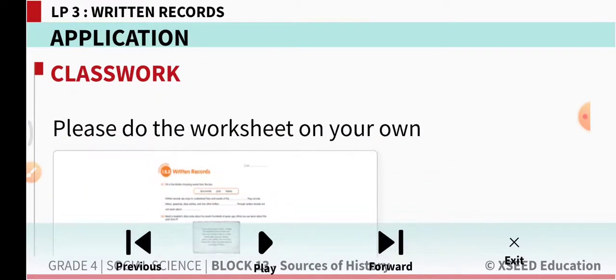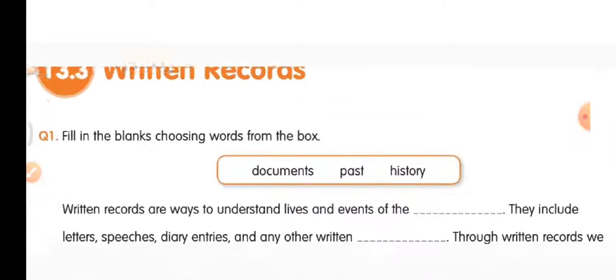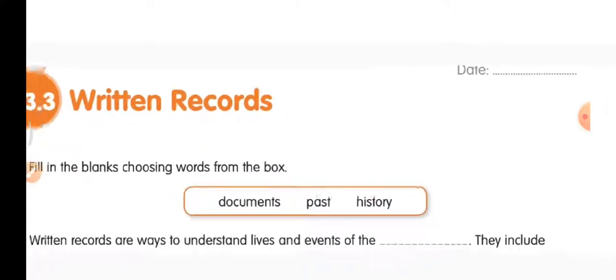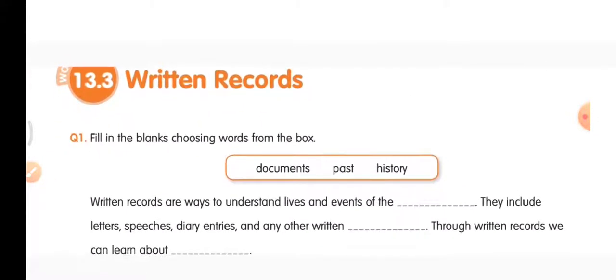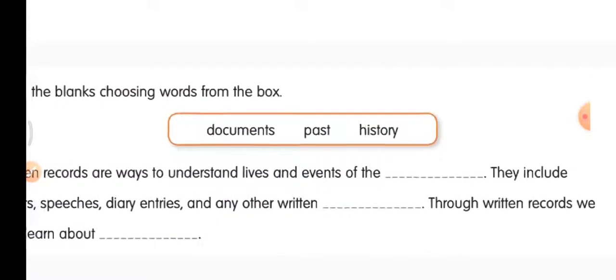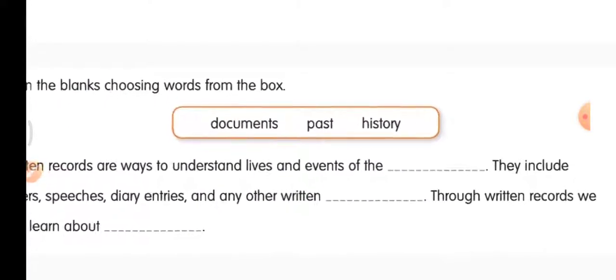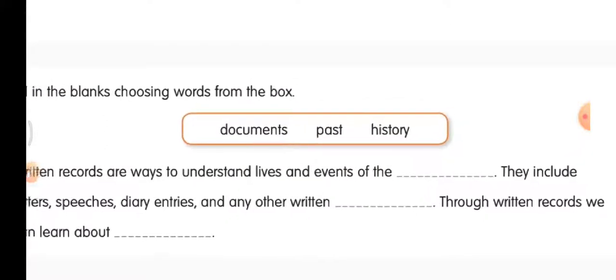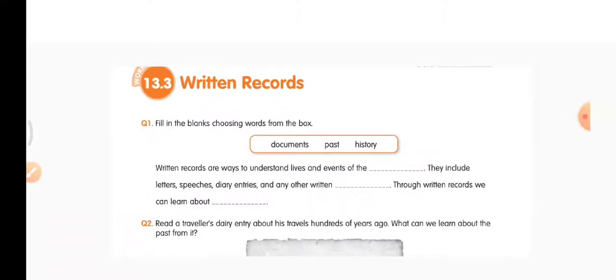Now all of you open your worksheet, put today's date. Fill in the blanks choosing words from the box. Three words are given: documents, past, history. Now using these words we will fill in the blanks in this paragraph.